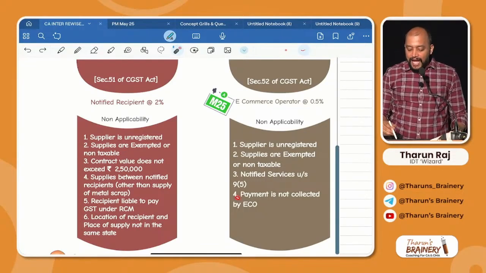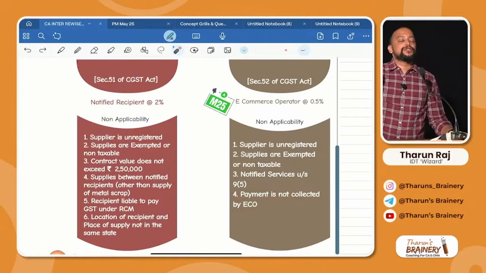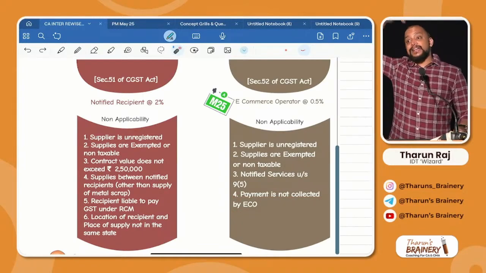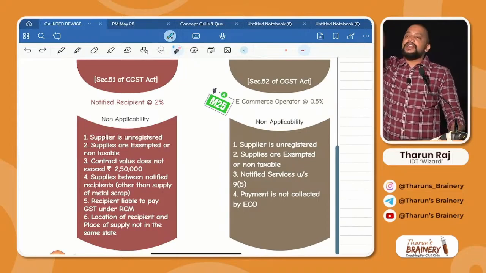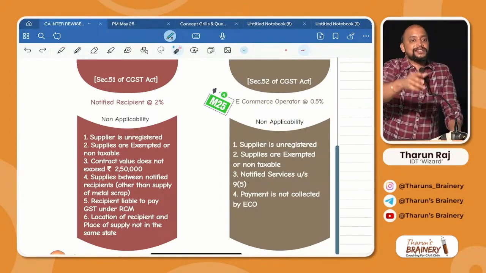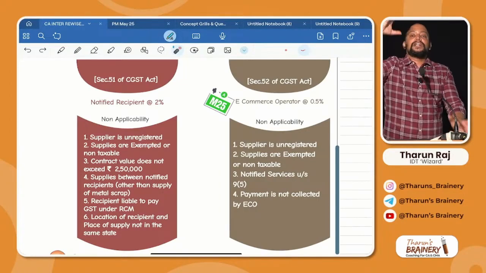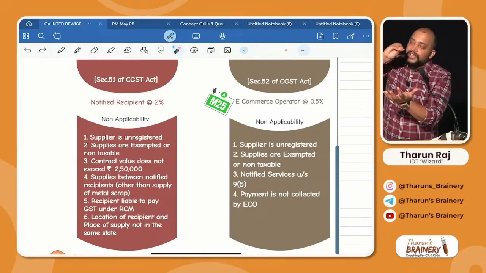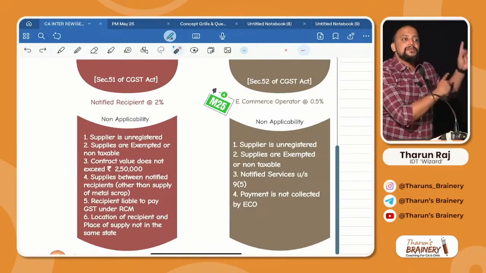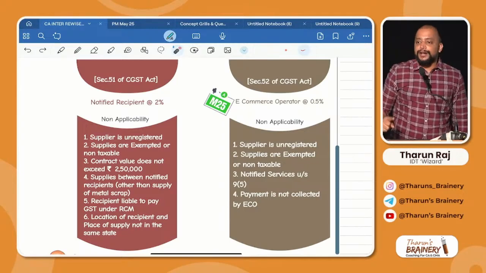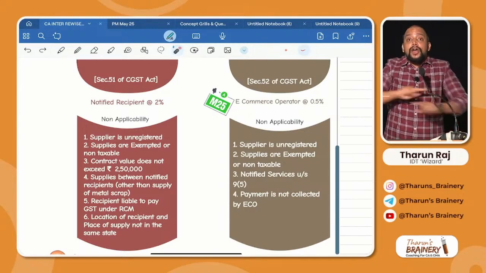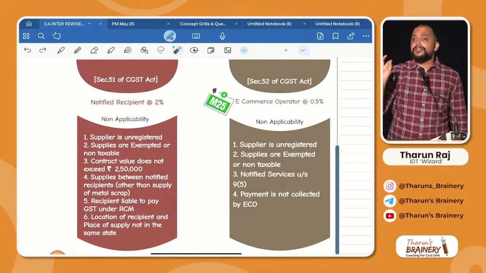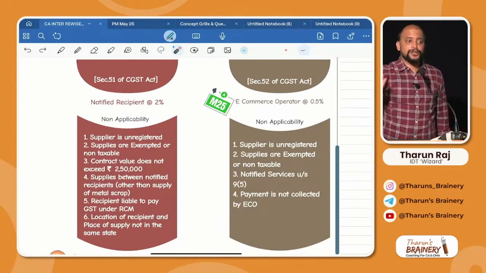Then next, payment not collected by the e-commerce operator. Suppose the supplier already collected the money directly from the customer, then the e-commerce operator will not deduct TCS out of his pocket. Is it clear? Whatever money the e-commerce operator collected from the customer, out of that they will pay 0.5% and remit the amount to the supplier. Actually, in 99% of cases, payment is collected by the e-commerce operator only.